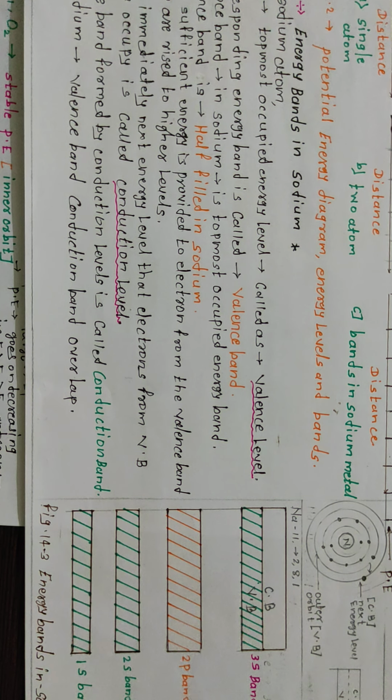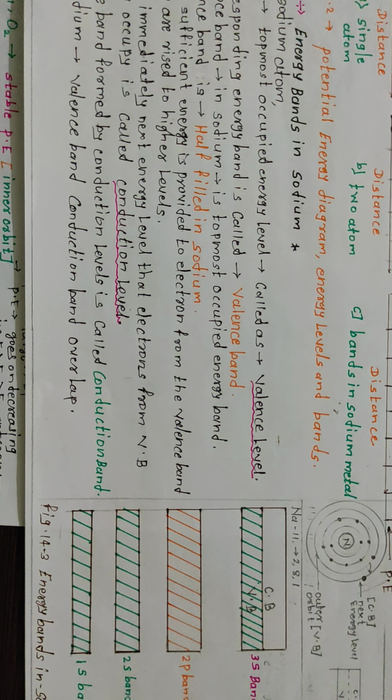By applying sufficient external energy, the electron can occupy the conduction level, and the band formed by this conduction level is also called the conduction band.